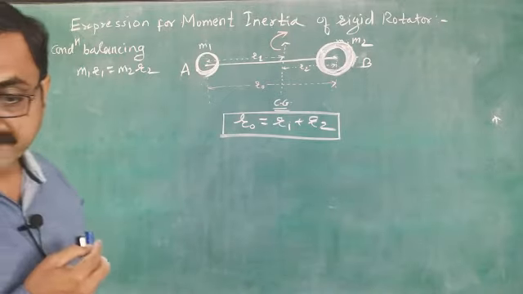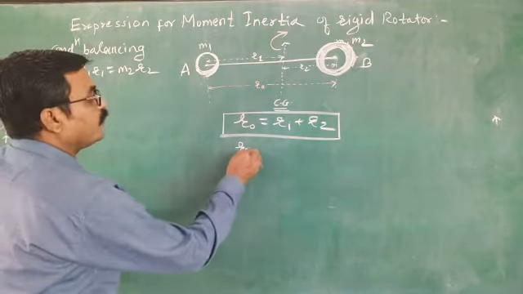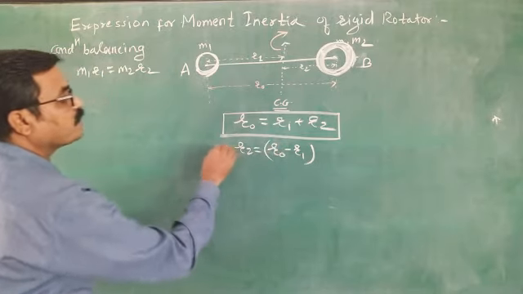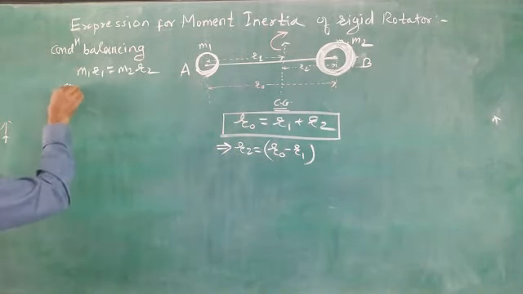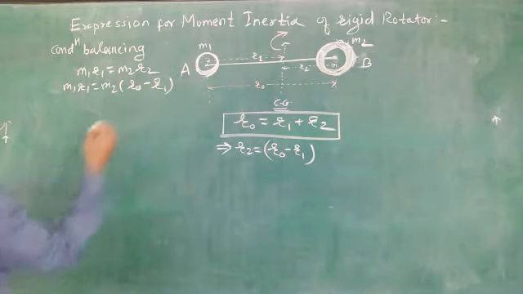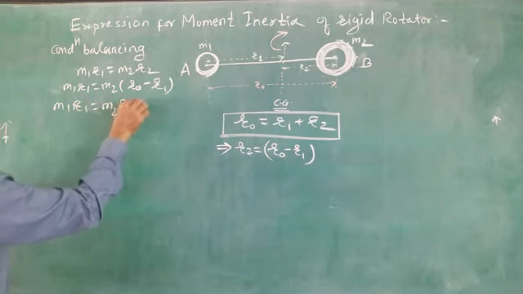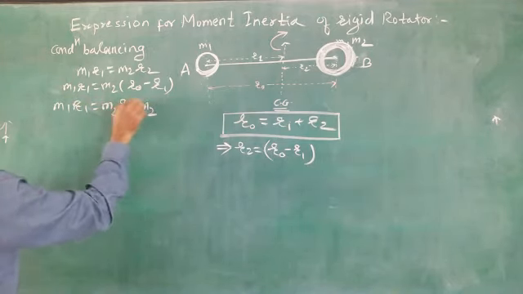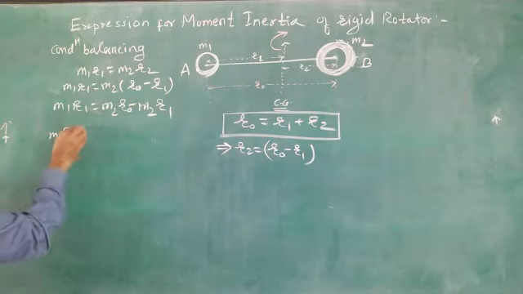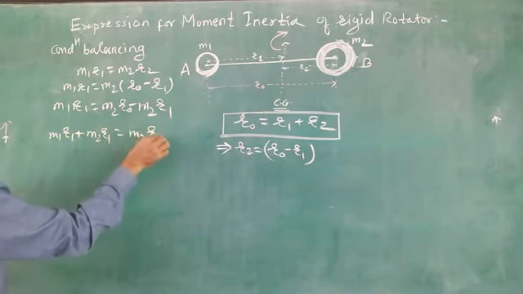Now, this is the condition of balancing. Put the value of R2, which is R0 minus R1, in this equation: m1 R1 equals m2 (R0 minus R1). Solving further, m1 R1 equals m2 R0 minus m2 R1. Bringing to the left side, m1 R1 plus m2 R1 equals m2 R0.